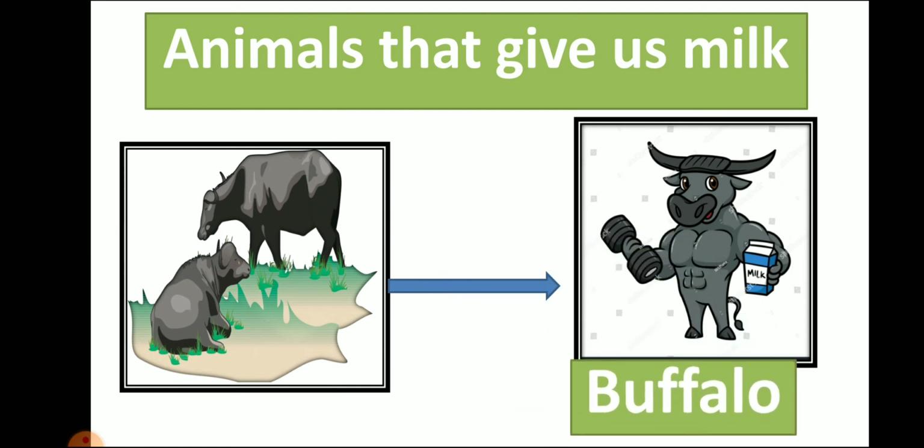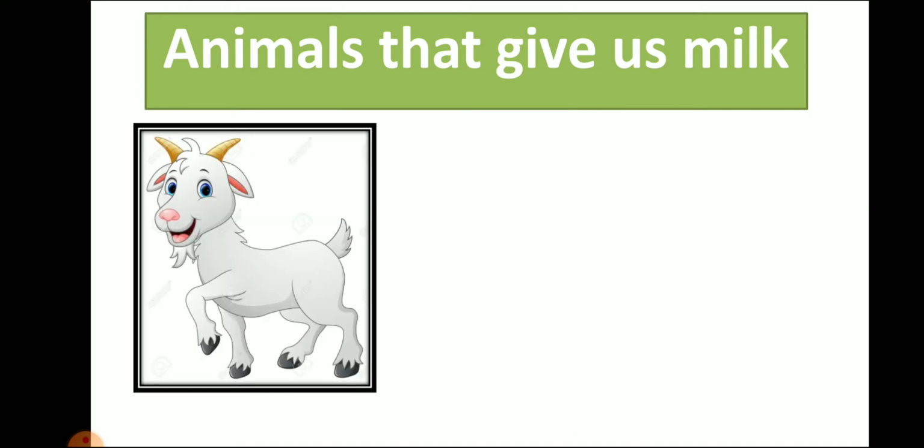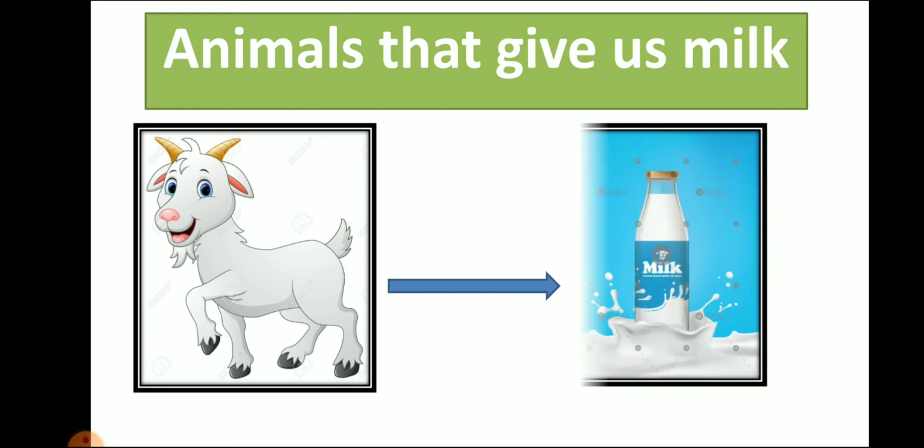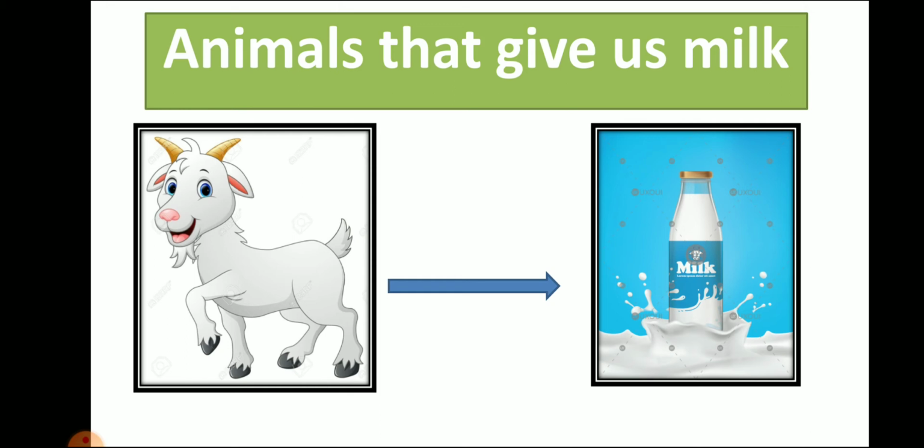Buffalo. So the milk which we get from buffalo is thick, while the milk which we get from cow is thin. So now you can understand why different types of animals give us different milk, right? Then we learn that we get milk from goat. Now again, goat is giving meat also and goat is giving milk also. So animals that give us milk,